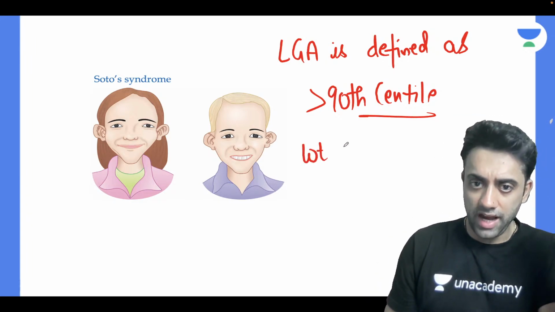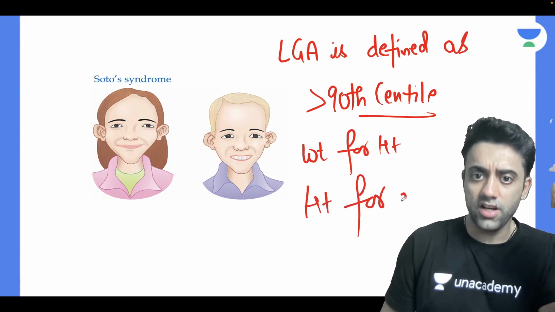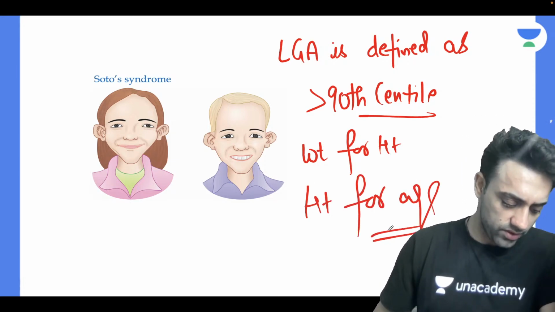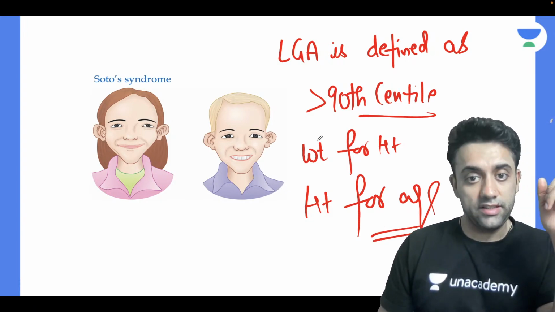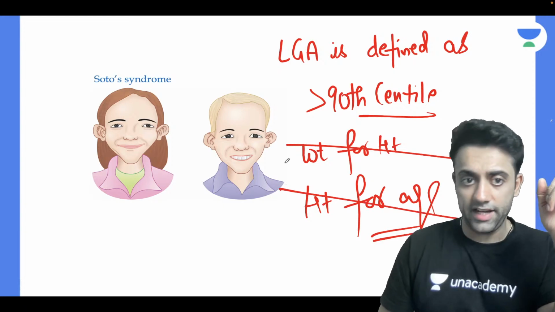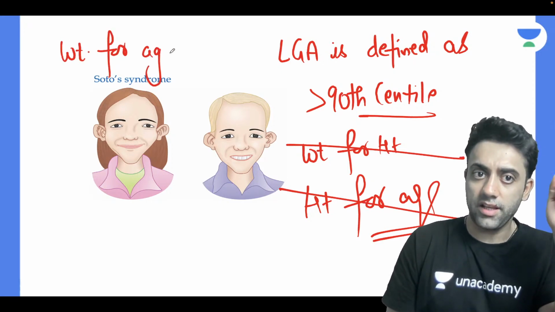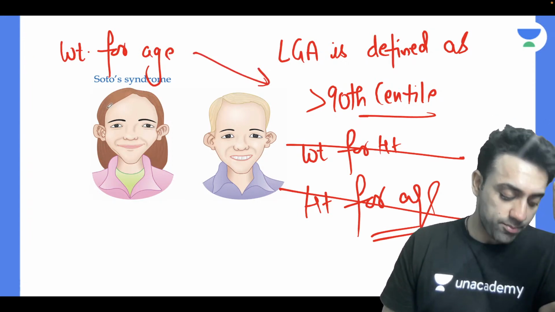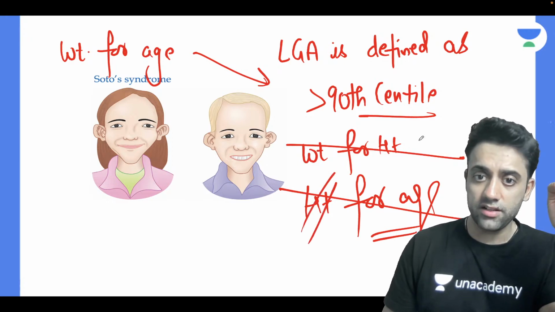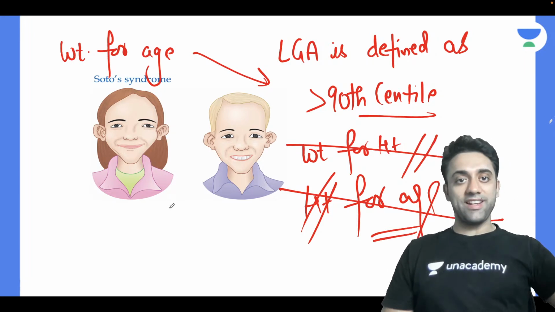Weight for height more than 90th centile, or height for age more than 90th centile? What is more than 90th centile? Exam, anyone, what do you think? Yes, neither is it weight for height nor height for age, it is weight for age. These words are important, that is why they are stressed here. Okay, Pragya dear, no, it's not height for age, neither weight for height, it is weight for age. Weight for age more than 90th centile.